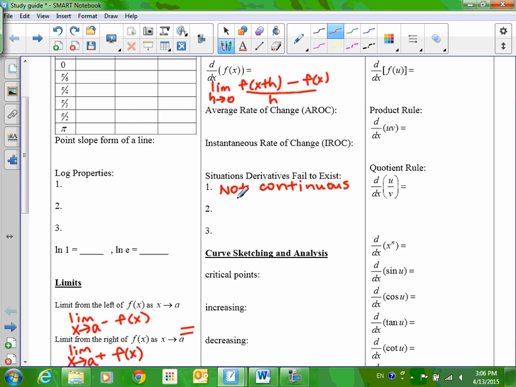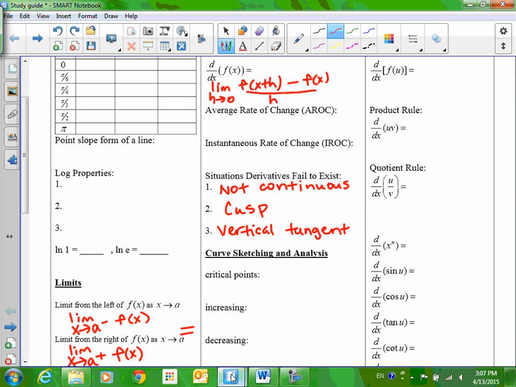A cusp. We have continuity at a cusp, but no derivative. And what else? A vertical tangent, which is more rare. So I'm trying to write these in order of when you see them. And if you wanted to draw a picture on either of those, you should do that.